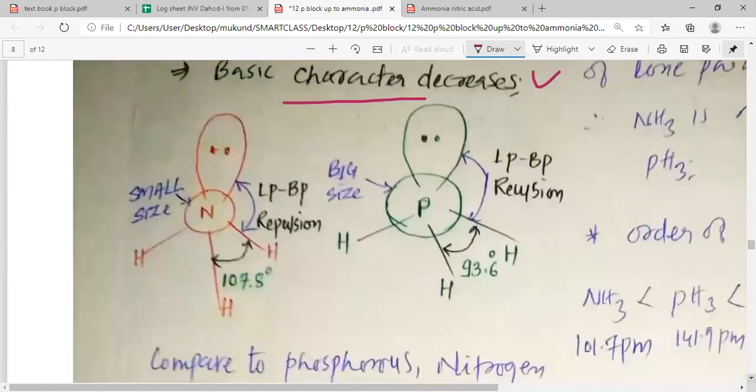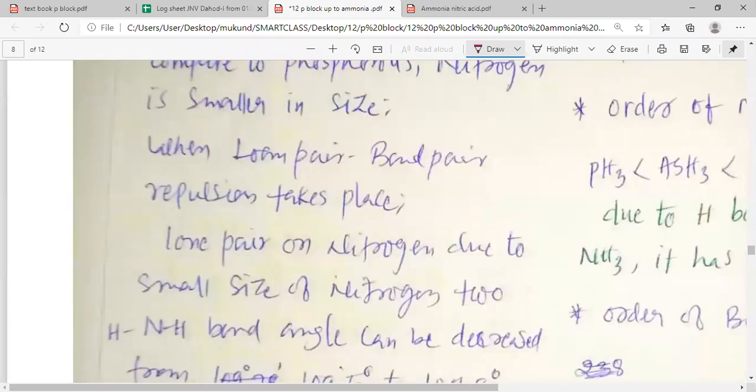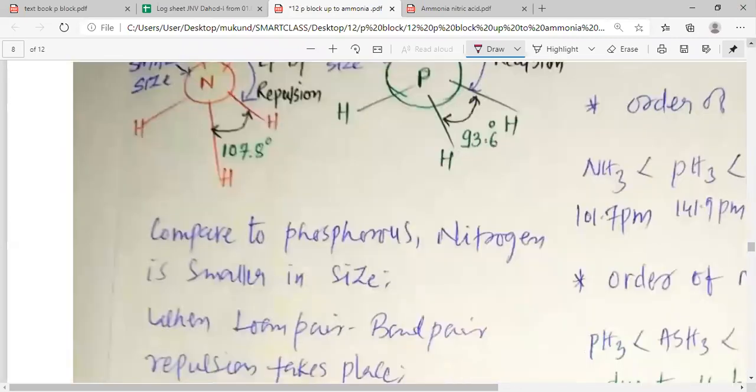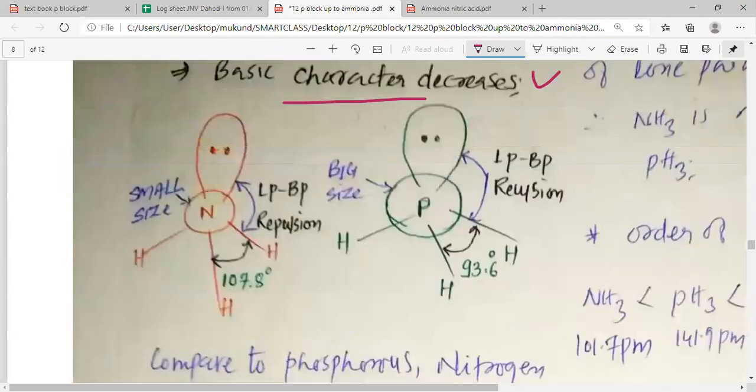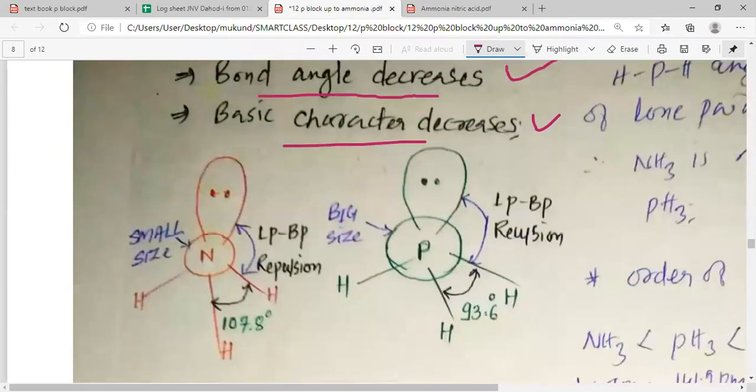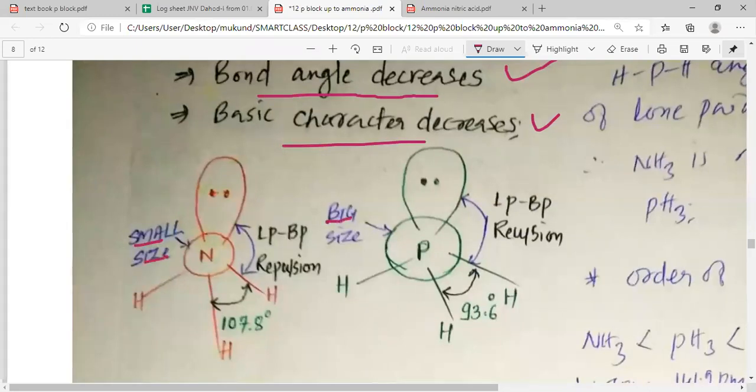To study that, please pay attention to this figure, my dear students. In this figure I have shown you the hydrides of both nitrogen as well as phosphorus. When we look at the size, the size of nitrogen is small, whereas the size of phosphorus is bigger as compared to nitrogen.